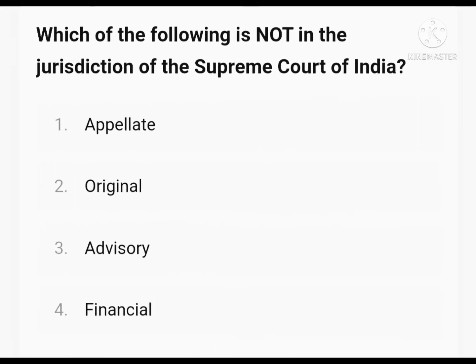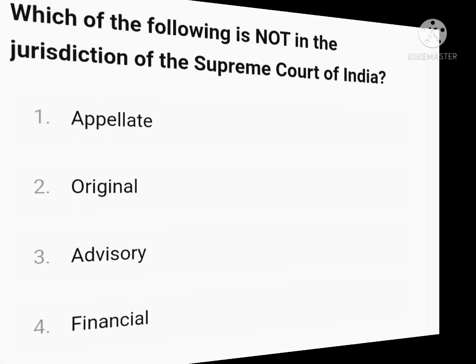Then the next question. Which of the following is not in the jurisdiction of the Supreme Court of India? Appellate, original, advisory, or financial? There are 6 jurisdictions of the Supreme Court. They are original jurisdiction, appellate jurisdiction, advisory jurisdiction, revisory jurisdiction, writ jurisdiction, and judicial review. So, the right answer is financial.